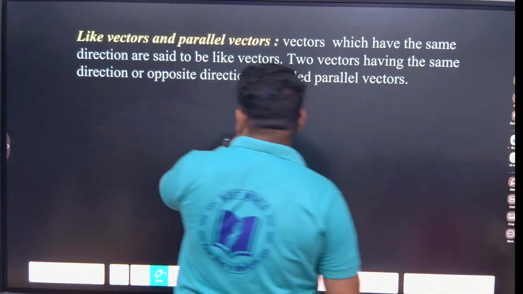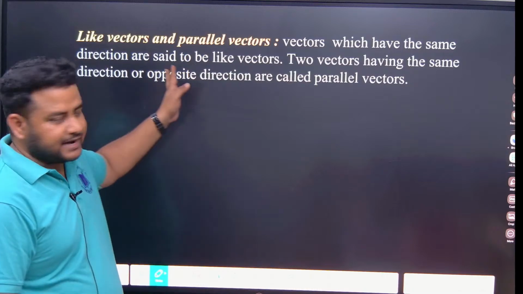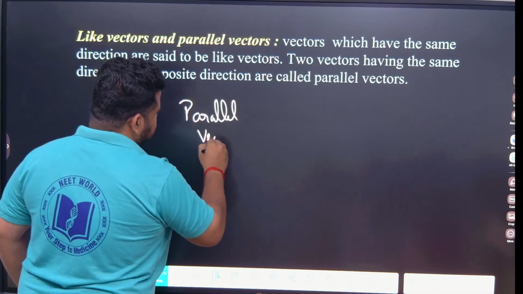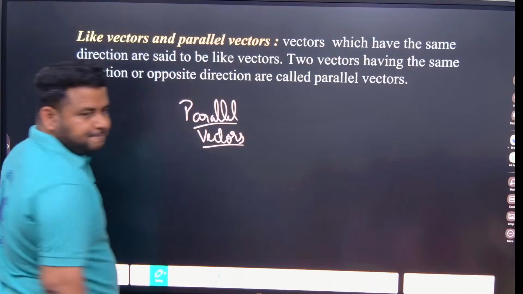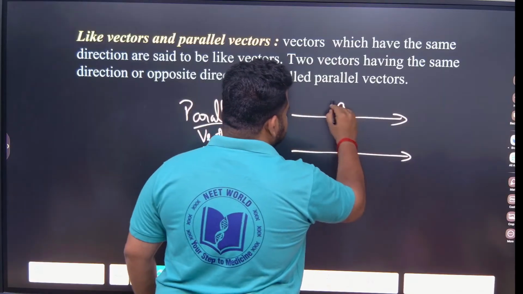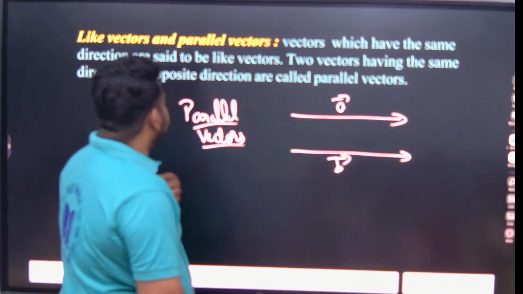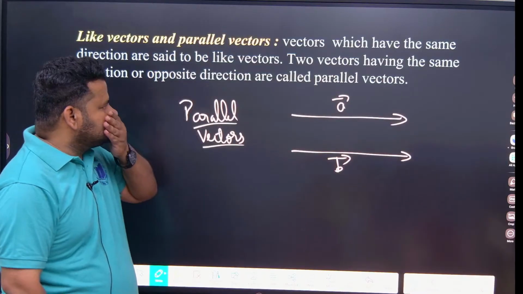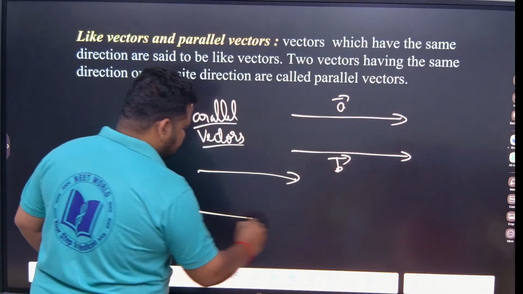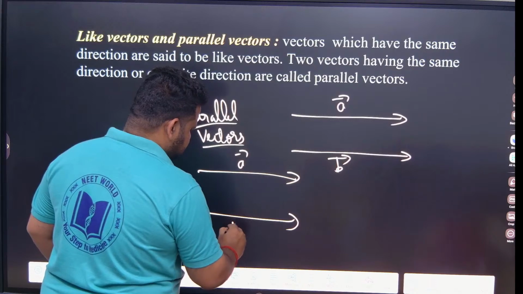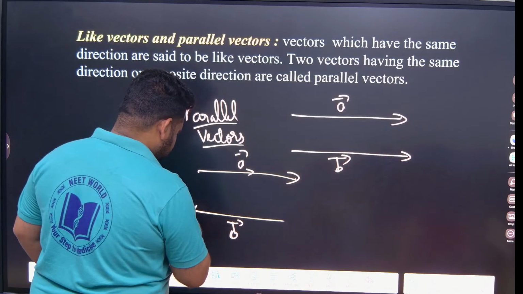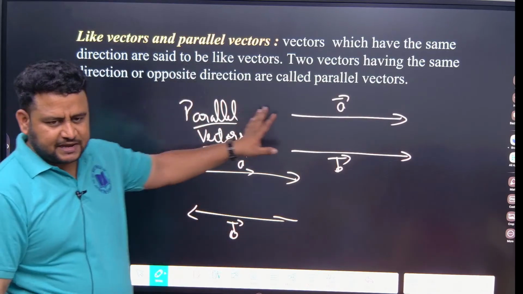Written. Now let us study like vectors and parallel vectors. So let me first talk about what is parallel vectors. See, vector A and vector B. Out of this, which is parallel and which is not parallel?